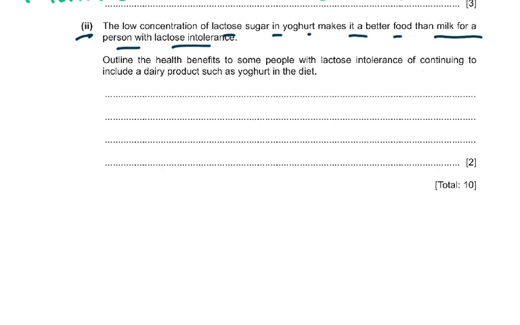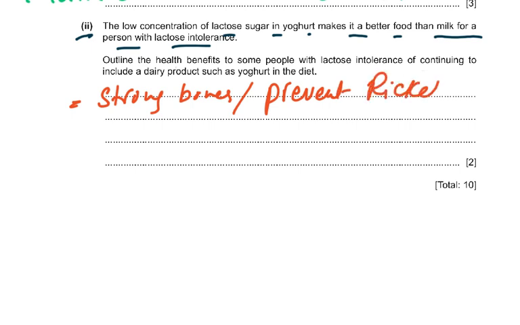If a person takes a lot of calcium, they are actually wanting you to talk about calcium deficiency. So, strong bones, or it will prevent rickets, which is the same mark scheme point. The person who has less calcium in their diet, if it's a child, is going to get rickets.